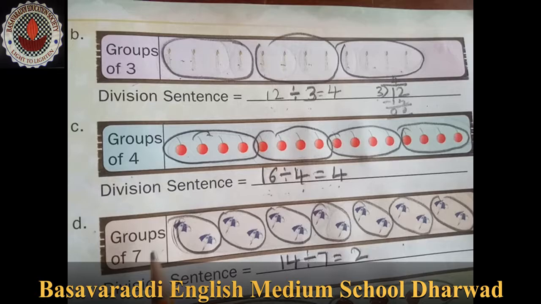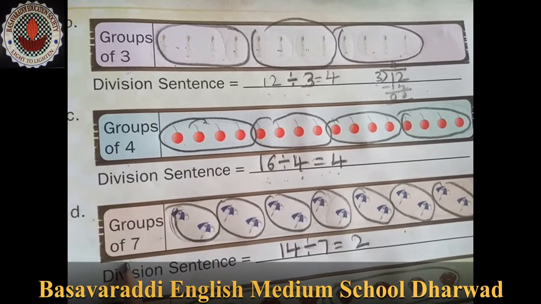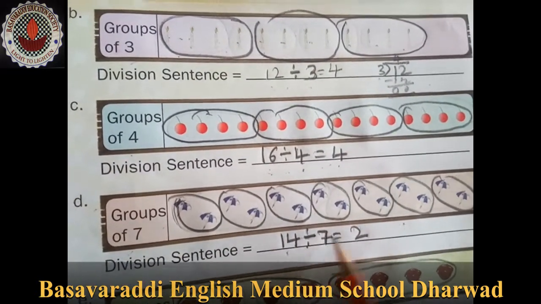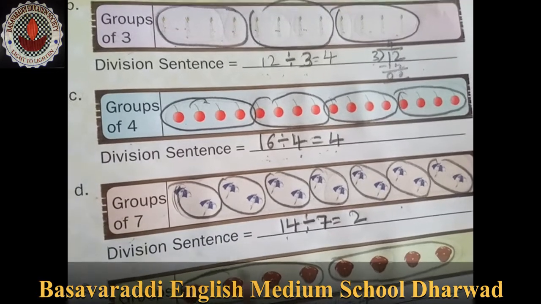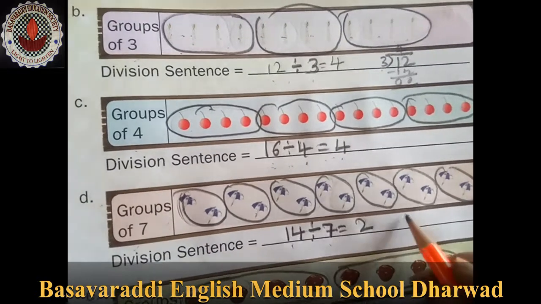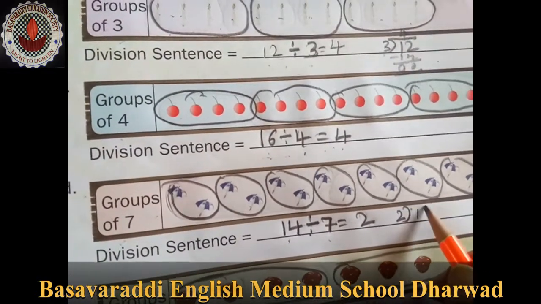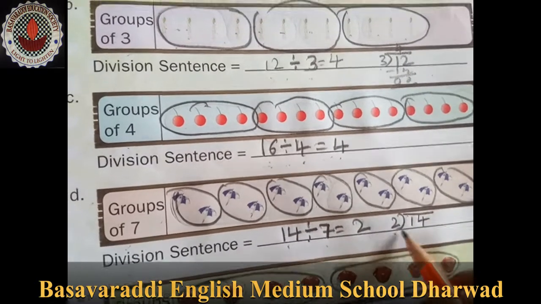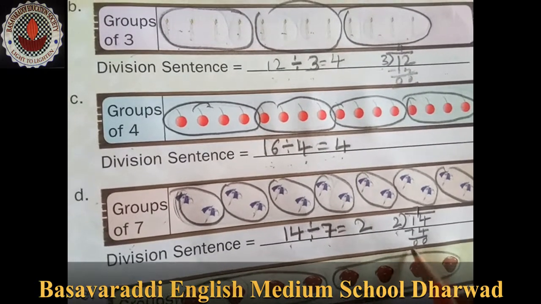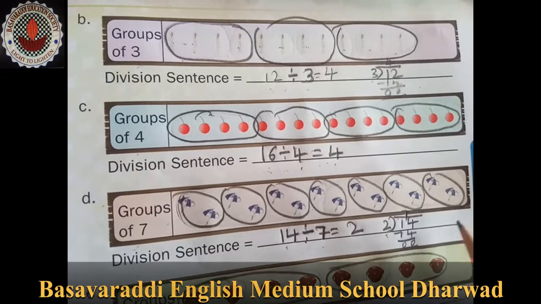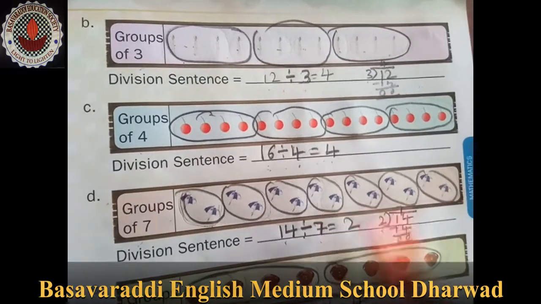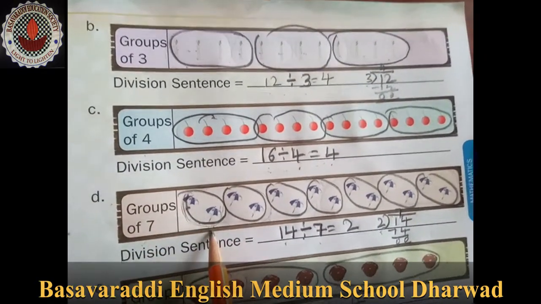Now 7, that is groups of 7. We have to make 7 groups. So how many umbrellas here? 14 divided by 7. We have to share the 14 umbrellas among 7 groups. So what do we have to do? We have to make a division sign. Otherwise you can write down this one. So how many is it coming? 7 2s are 14. So 7 groups, 2 each: 1 group, 2 group, 3 group, 4 group, 5 and 6 and 7. In one group they are getting 2 umbrellas.